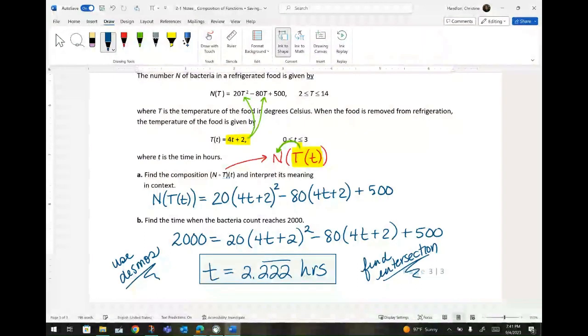Why? Well, just common sense, the t-value has to be positive. But notice right here, they gave us a constraint that the t-value had to fall between 0 and 3, and voila, we sure did fall between 0 and 3.